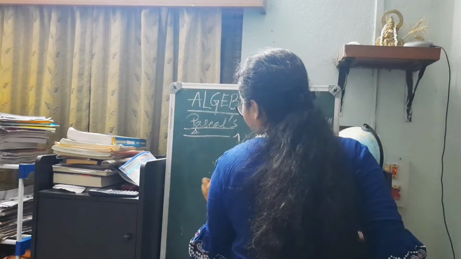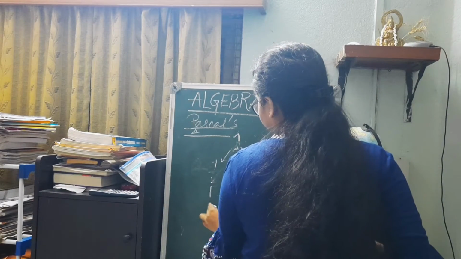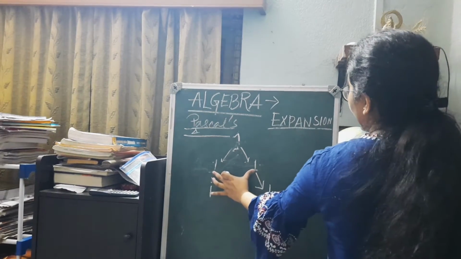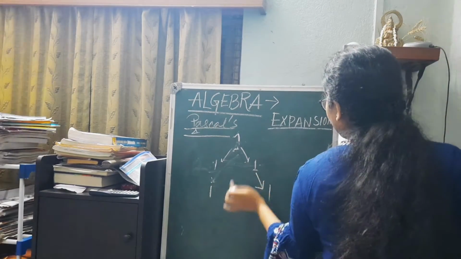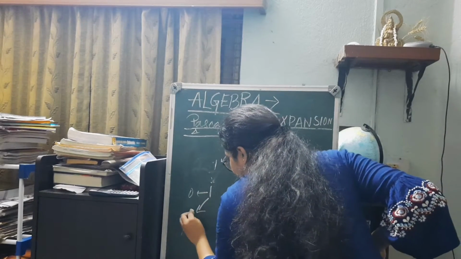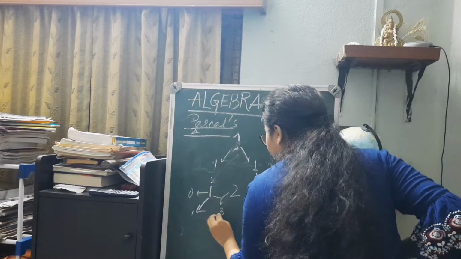So 1 plus 0 here, because there is nothing here, so consider it to be 0. So 1 plus 0 is 1. 1 plus 0, 1. And finally in between these two, 1 plus 1, 2. So in this way, can you figure out what will be the next part? That means again it will be 1 plus 0 here. If we extend the triangle 1, in between these two it will come out to be 3.